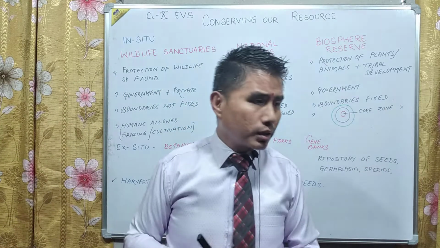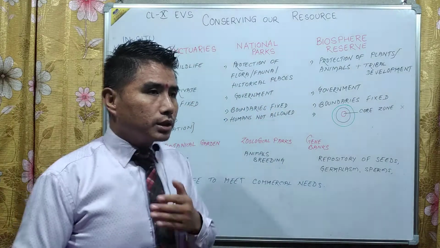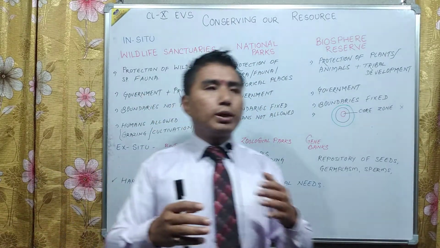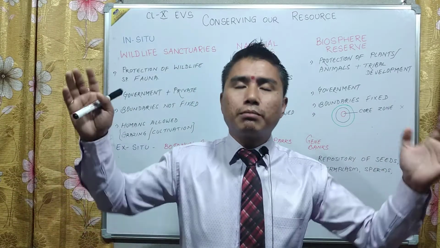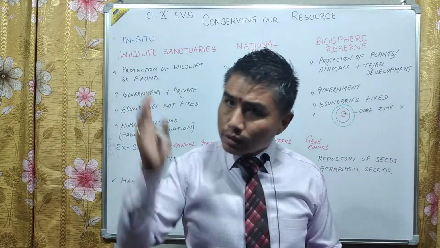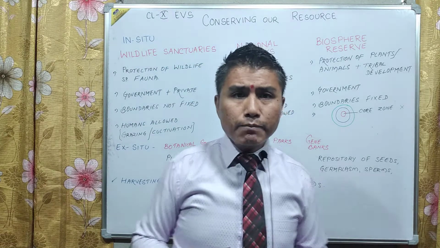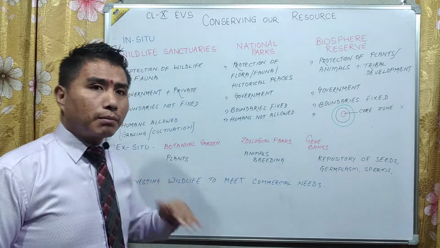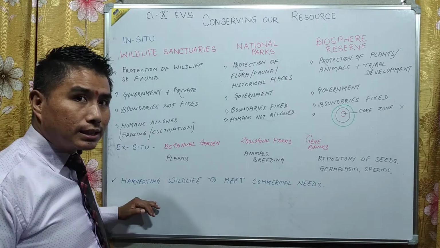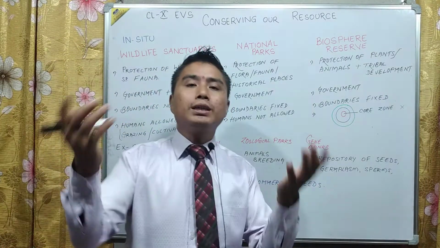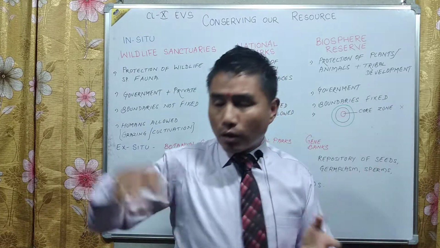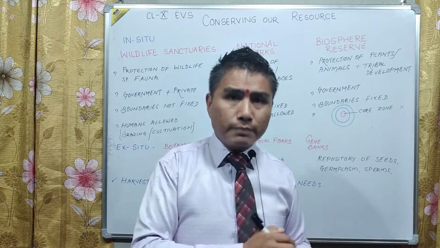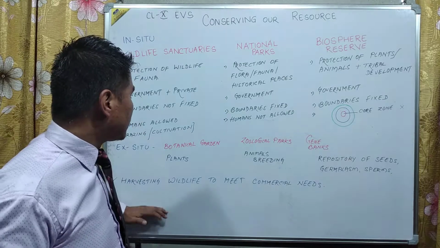So the government thought that if wildlife is not taken into consideration, then their number could go on decreasing, because the hunters will keep on hunting them. So they started thinking, how about if harvesting is done, rearing of wildlife, just like we rear domestic animals, or agriculture, or apiculture for honeybees, or pisciculture for fishery.